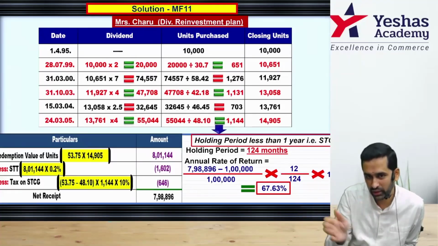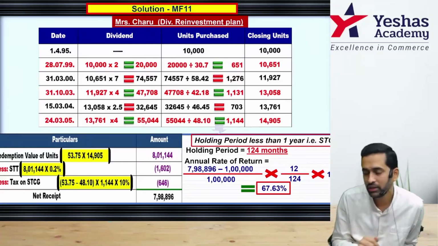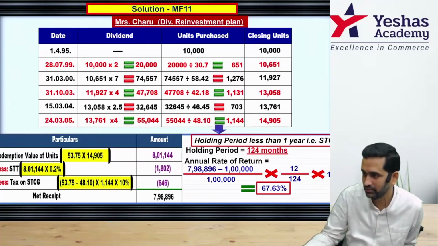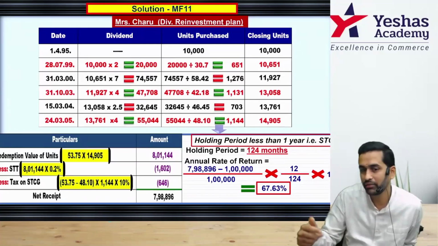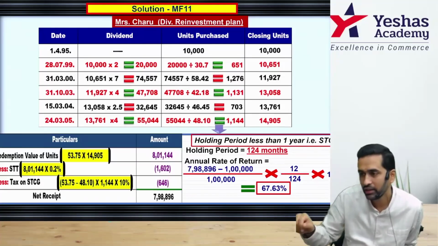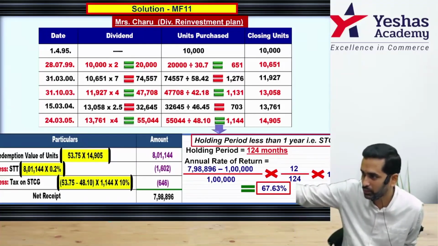I paid 2 lakh, 2 lakh, 2 lakh, 2 lakh, 2 lakh, 5 years. Most of these ULIPs are 5 years payout. That means I would have paid 10 lakh premium. My coverage is up to 20 lakh, but the 10 lakh is invested in the stock market and the 10 lakh might have gone up to 12.5 lakh. And if I die on the first day of the 6th year, they won't give you 12.5 lakh, they'll give you 20 lakh rupees because the coverage is up to 20 lakh.